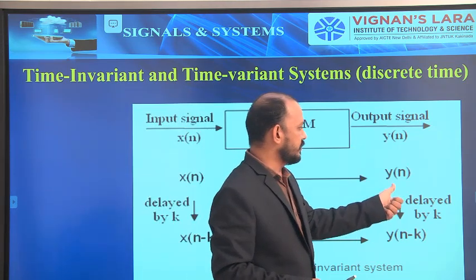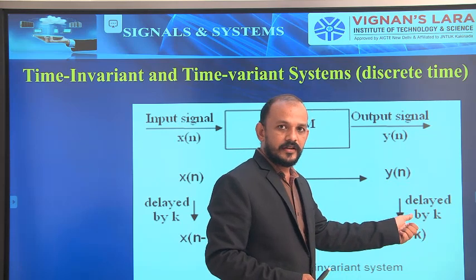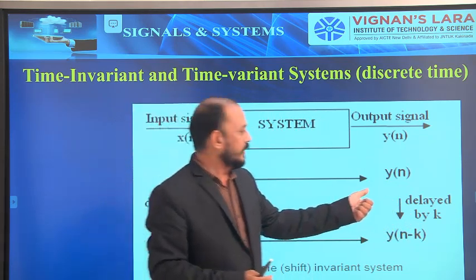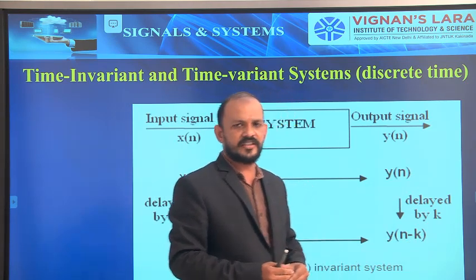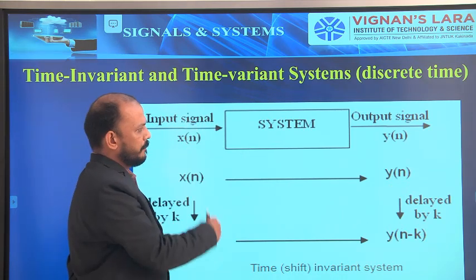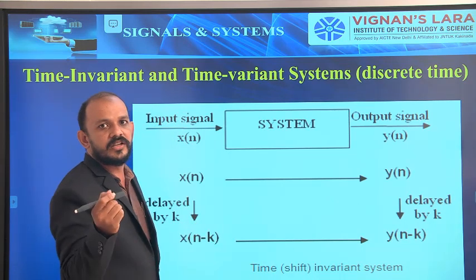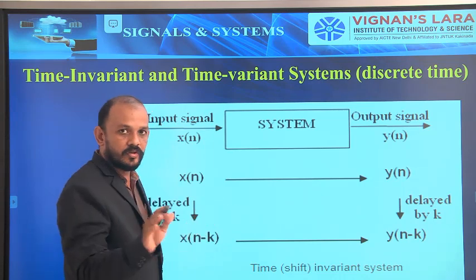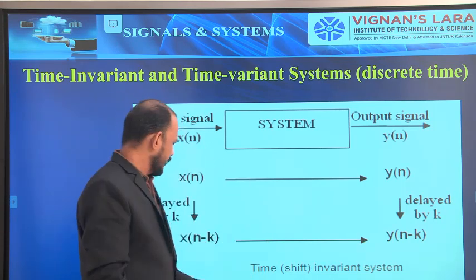And the output is y of n. There, y of t is delayed by m seconds. Here y of n is delayed by k units, so I have to write y of n minus k. Same. There t is replaced with n here, and m is replaced with k here. That is the only difference: t with n and m with k. Everything else, the explanation, is the same.